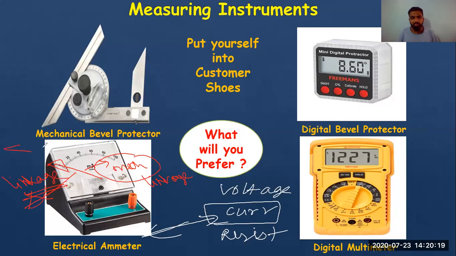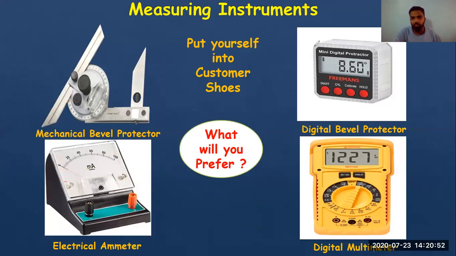So to calibrate this is very difficult. If you want to calibrate this, it will be difficult. To calibrate this is relatively simpler. So what will you prefer? You will prefer digital because it will not have many errors. Digital, because ammeters have a needle, so it may lead to human error. It may even lead to frictional error, due to which the input is coming in more and the output is not getting displayed because there is friction in the needle. Okay, very nice. So nice of you to respond. Many different people are responding.